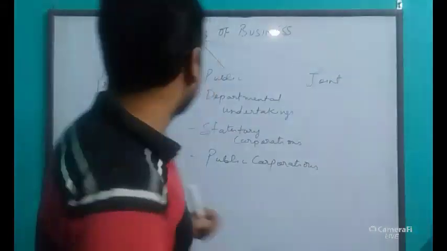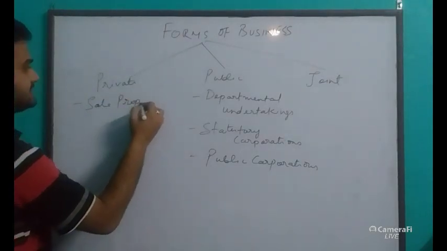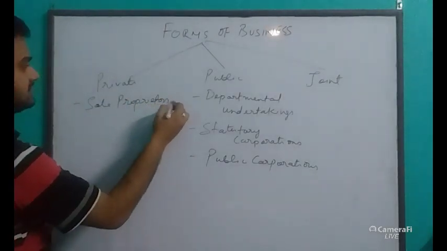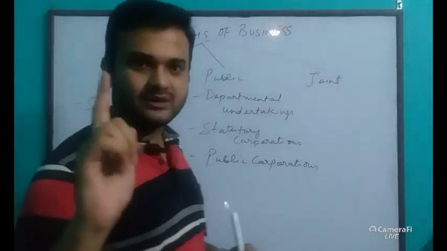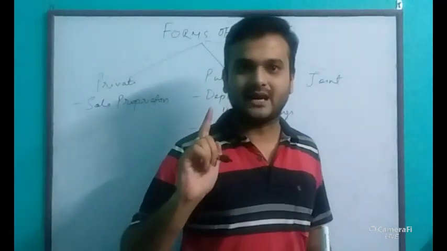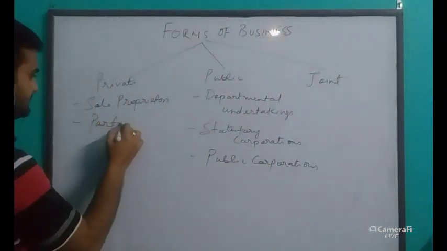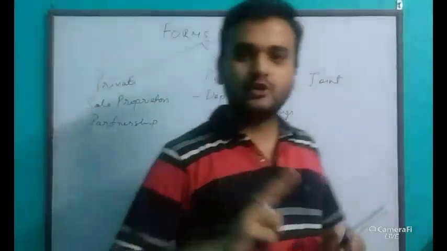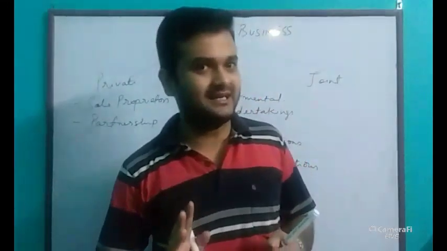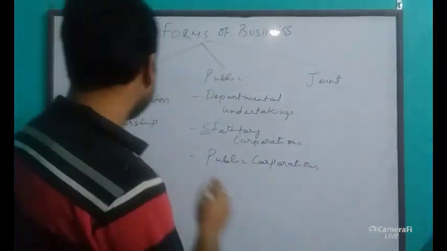Private companies, as I said, number one is sole proprietors, where there is only one owner, single owner, one man army. Clear? Next is partnership, where there are two or more than two persons. Clear? Where business is done by two or more than two persons. Clear? Next is